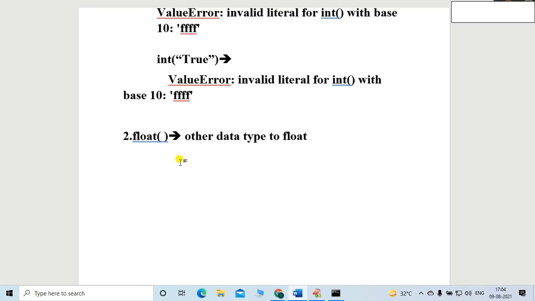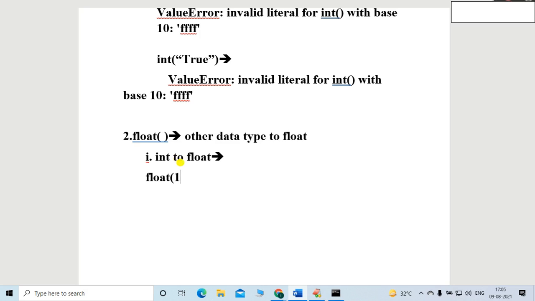The very first case I will cover is the conversion of integer to float, int to float. Friends, is it possible? Let me cross check. So what will I mention? float.